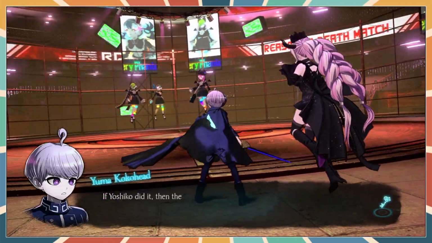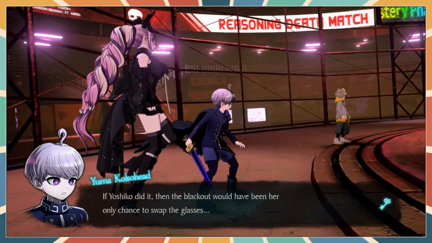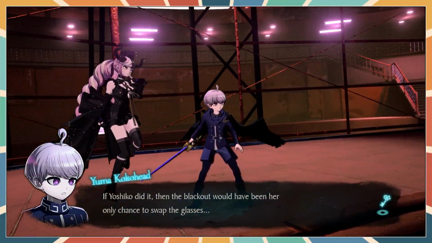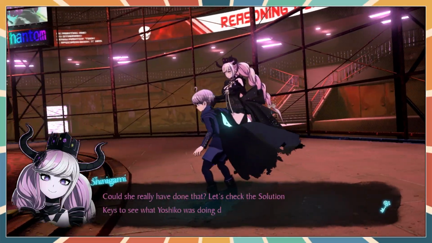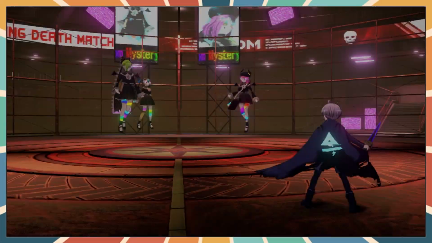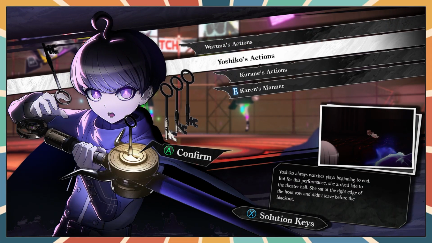In that case, if Yoshiko did it, then the blackout would have been her only chance to swap the glasses. Could you really have done that? Let's check the solution keys to see what Yoshiko was doing during the blackout. I'll be direct. Okay. She arrived late to the theater hall. She sat at the right edge and didn't leave before the blackout.